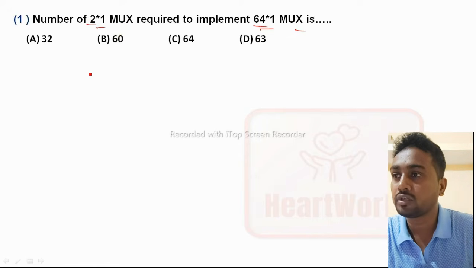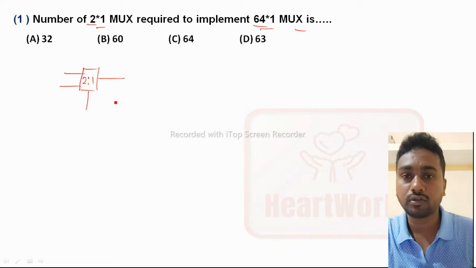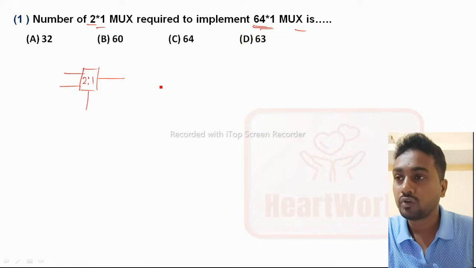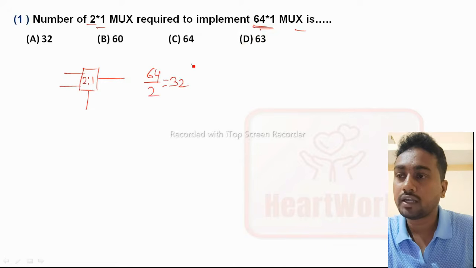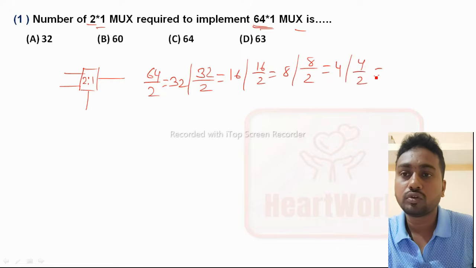For that, what will you do? 2 into 1 mux means 2 inputs and 1 output, and one select line will be there in a 2 is to 1 mux. So how many 2 is to 1 mux are required to implement 64 is to 1? For that you have to do 64 by 2 equal to 32. Again 32 divided by 2 equal to 16. Again 16 by 2 equal to 8, and again 8 by 2 equal to 4. 4 by 2 equal to 2, and 2 by 2 equal to 1.